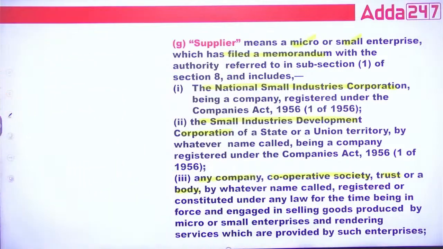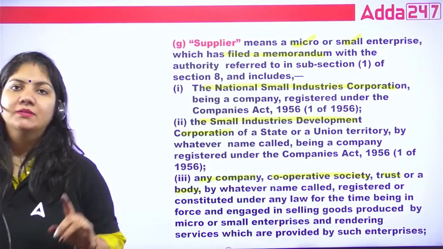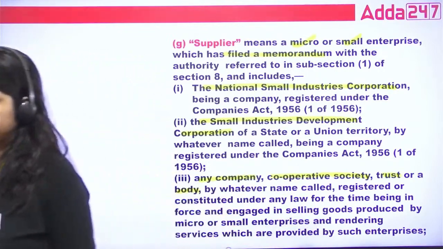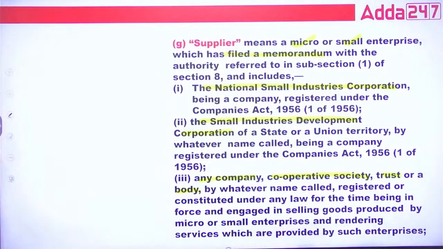That is called supplier. In simple words, who supplies the goods and renders the services to the buyer is called supplier. This is important.